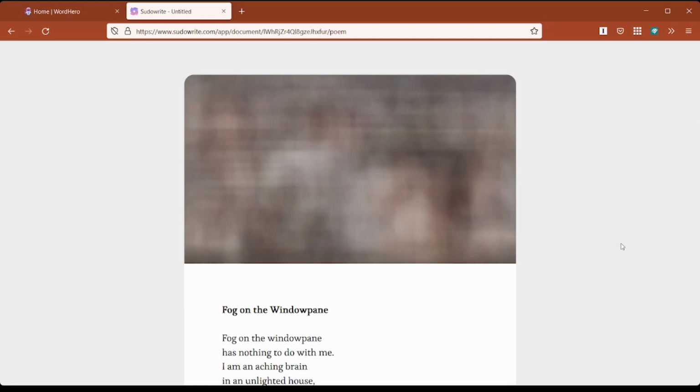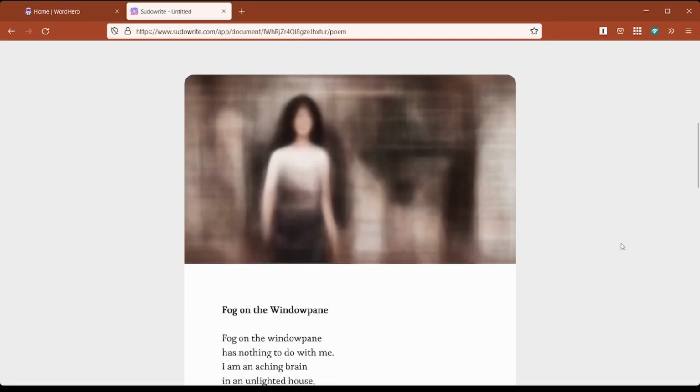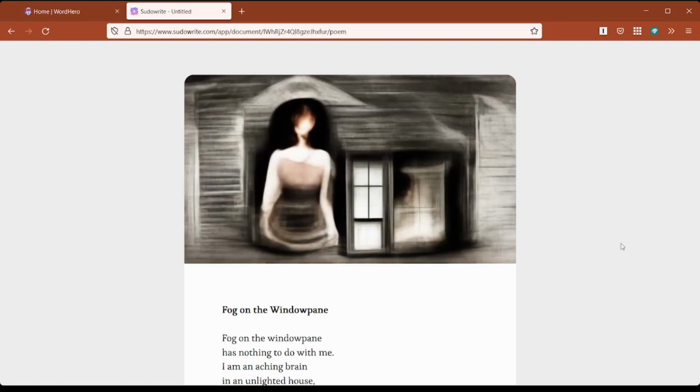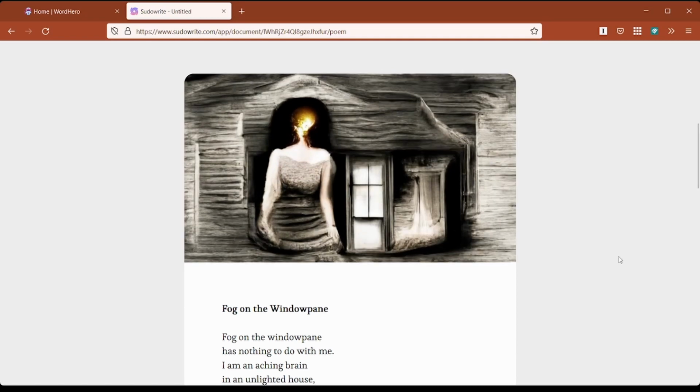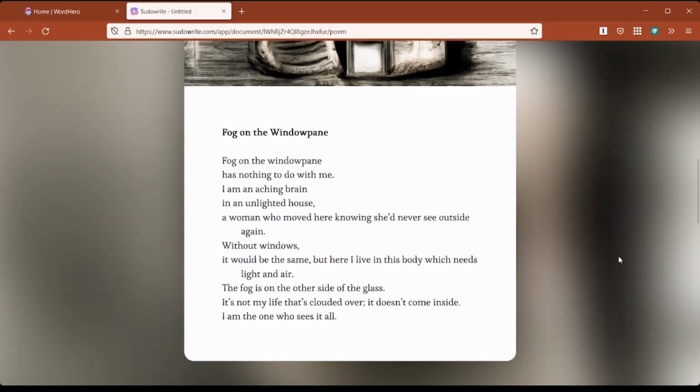The first part of the picture appears. This is just the beginning. It will paint it in as it goes. Oh. Well, I may have to leave this poem as a woman. And there you have it, fog on the window pane.